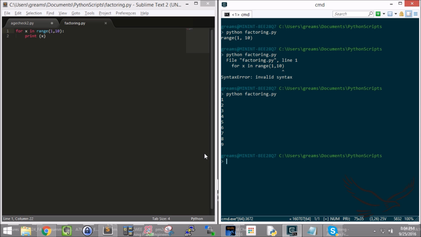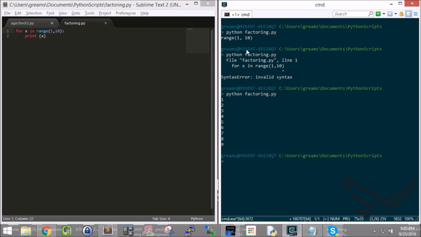What is actually happening is that the range 1, 10 is an entire list of values from 1 to 10 that are sort of in an array of values, or a list of values. And so what's happened now is the for loop has gone through each one of those values and printed them each time until we ran out of values. And so that's effectively what happened.